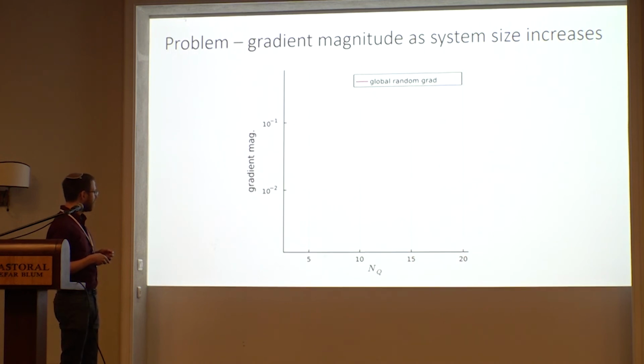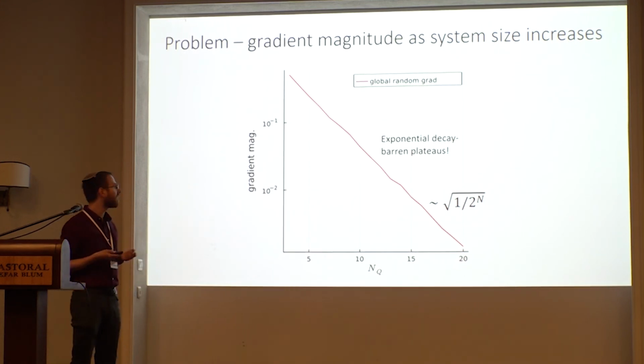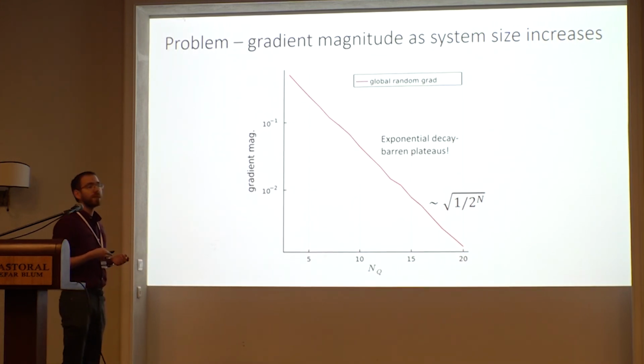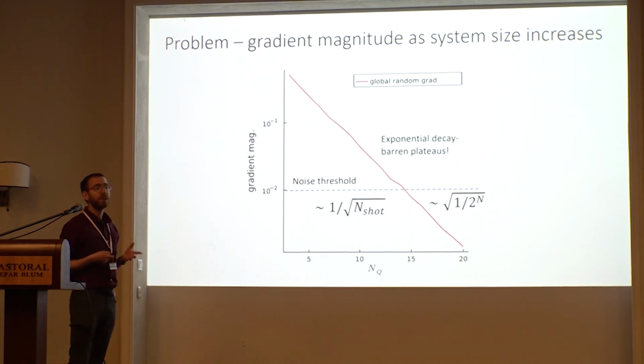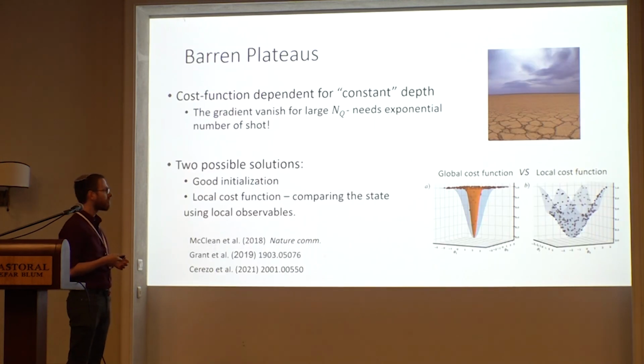If you look at how the gradient magnitude scales as a function of the number of qubits, you can see that it exponentially decreases. This is known as the barren plateau problem, vanishing gradients. The more qubits you have, basically your Hilbert space becomes enormous, and then you can't really measure the direction of the gradient. This is problematic, especially on quantum machines where you have noise and shot noise, so from one point we can't really measure any gradient.